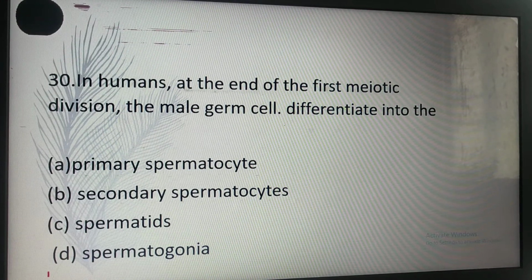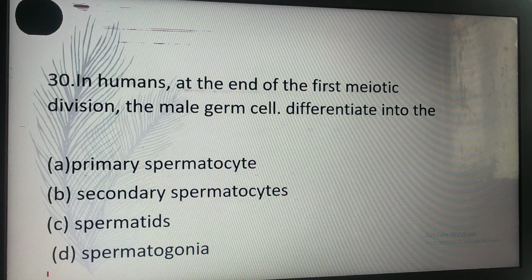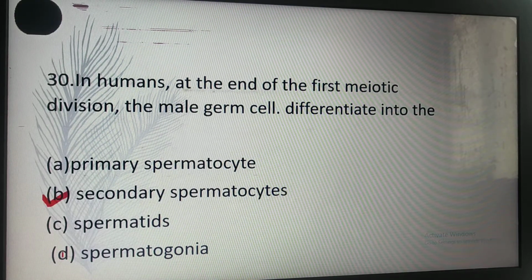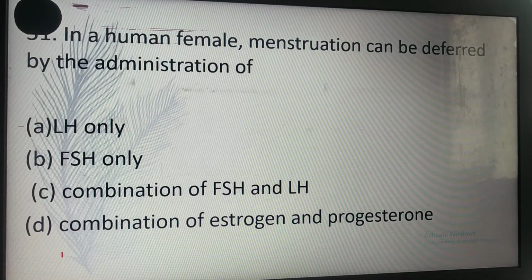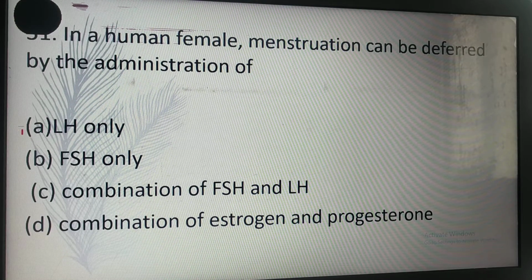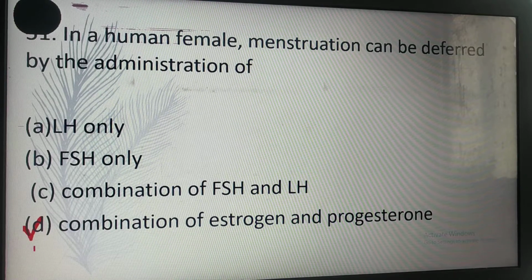In humans, at the end of the first meiotic division, male germ cells differentiate into B. Secondary spermatocytes. In a human female, menstruation can be deferred by the administration of a combination of estrogen and progesterone. D is the correct answer for this.